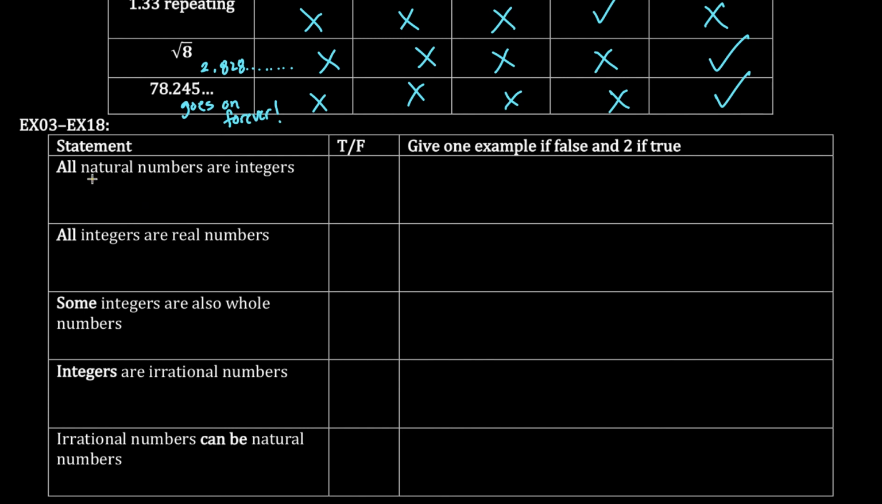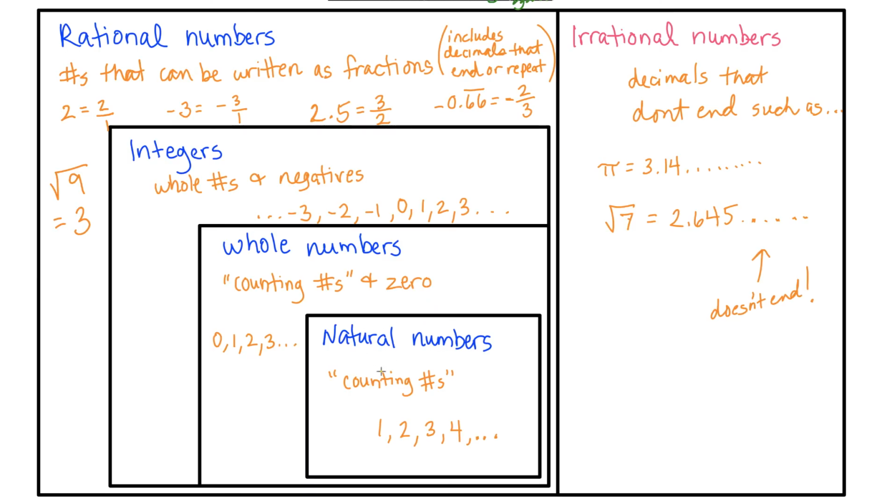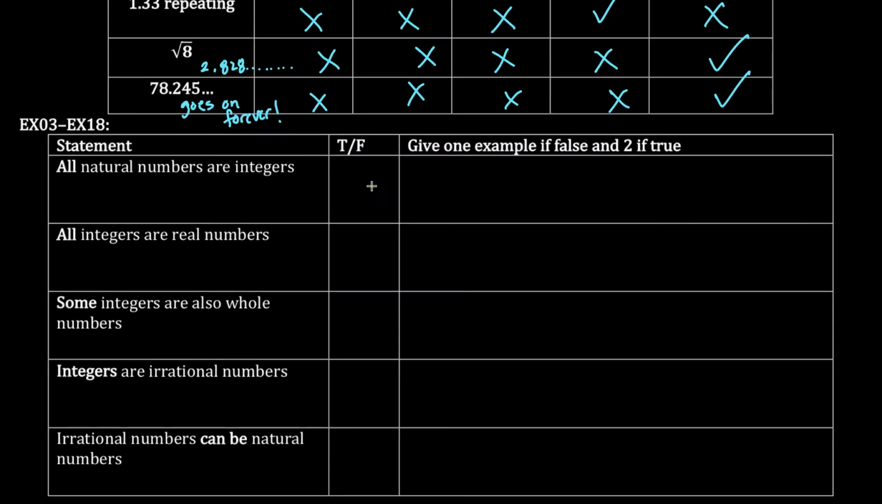Okay, I guess one last section. Let's do orange. All natural numbers are integers. So all these natural numbers are integers. So 1, 2, 3, 4 are also integers. Yeah, that's true. Give one example if false and two if true. So an example would be 2 and 5. 2 and 5 are natural numbers, and 2 and 5 are natural and integers.